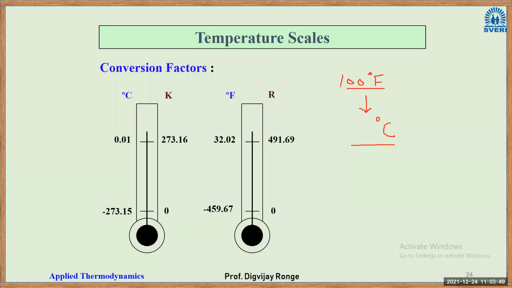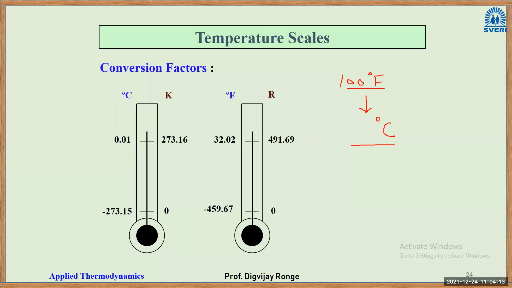So the question is here, any person, randomly, who has fever has gone to the doctor, and the doctor has checked his body temperature. The temperature comes out to be 100 degree Fahrenheit. Doctor is shocked. He is saying you have to be admitted in hospital. My question is, 100 degree Fahrenheit is how much degree Celsius?